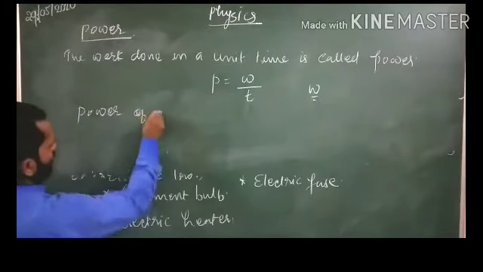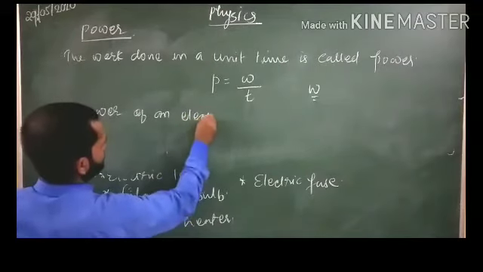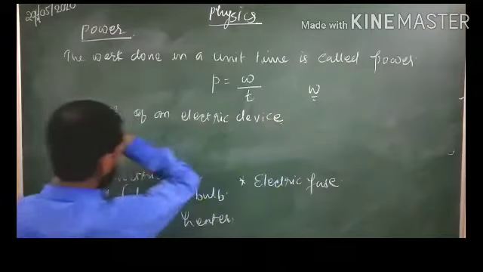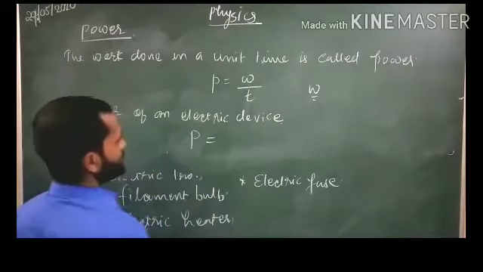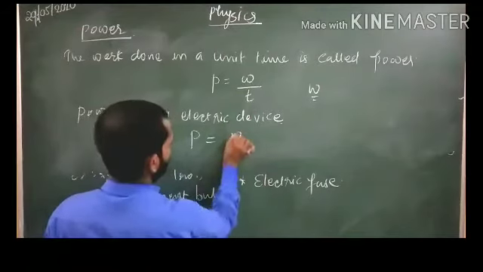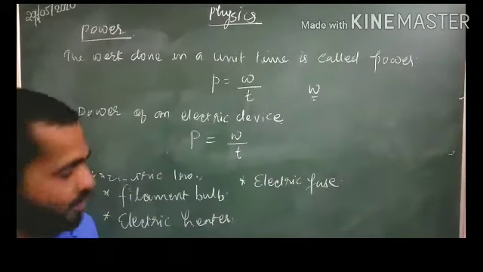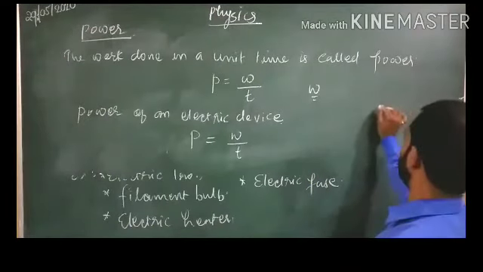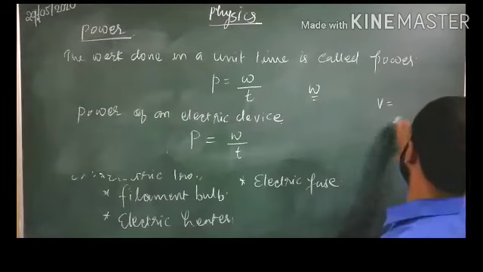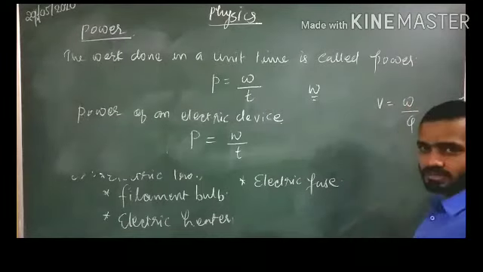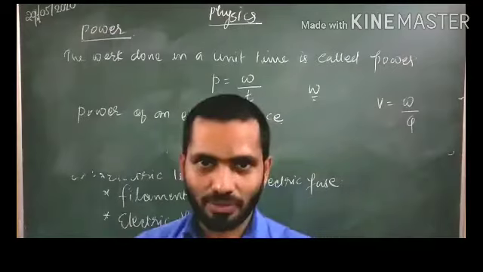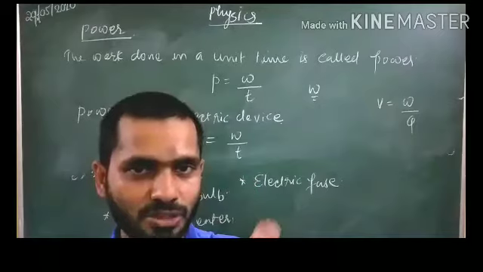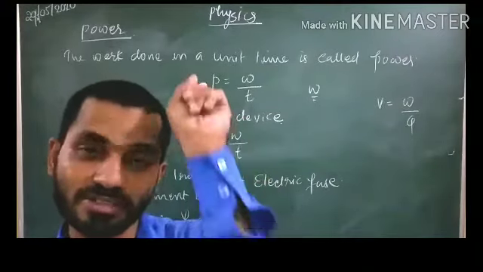Power of an electrical device is P is equal to, we are having the equation W divided by T. But this W you want to change. W, how can you change this, students? We have already studied V is equal to W divided by Q. What is that? See, potential difference, it is the work done on a charge to move from one point to another point. That was our discussion point first.